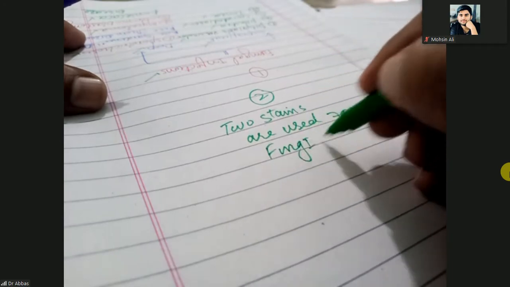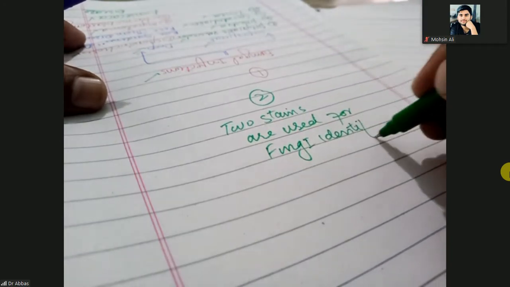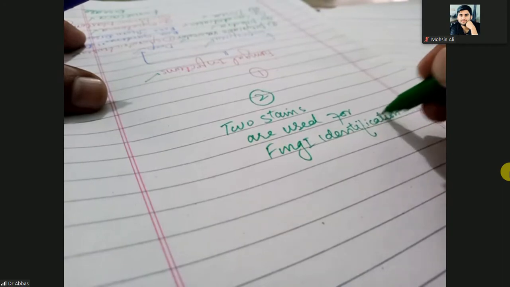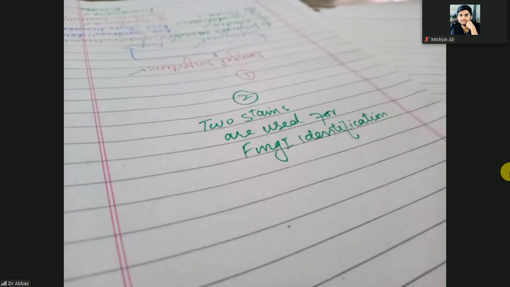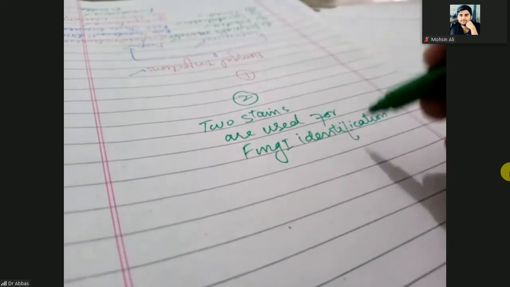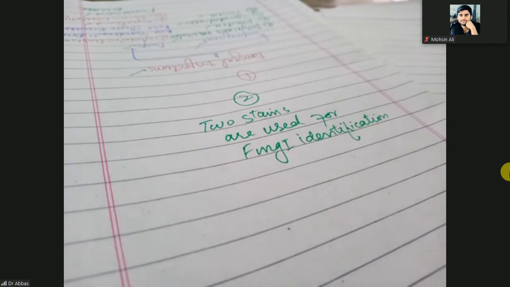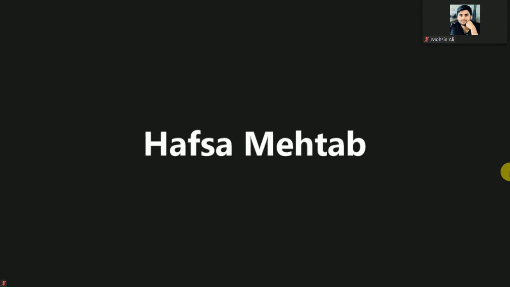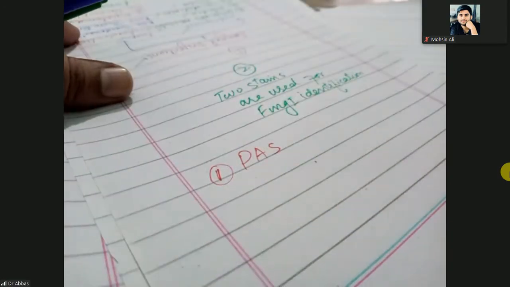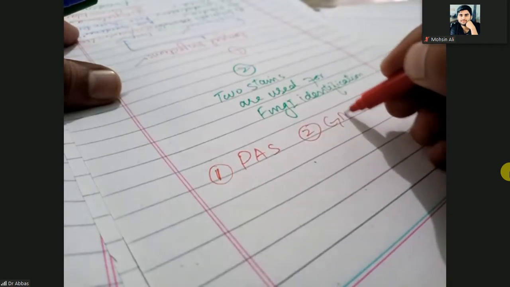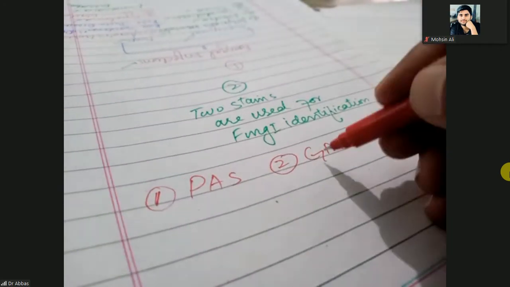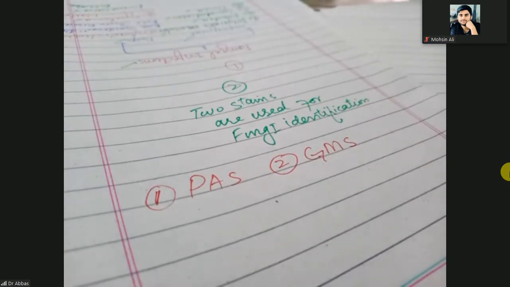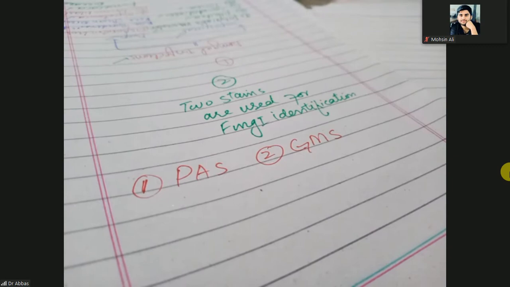Once this question has been asked in the NEB exam: how many types of stains are used for fungal identification? So these two stains are the PAS and the GMS. PAS stain and GMS stain are used for identifying the fungi.